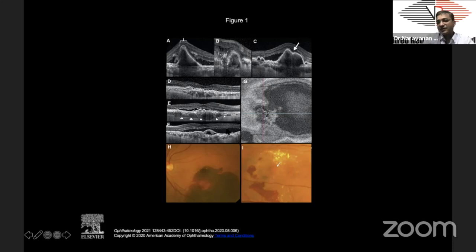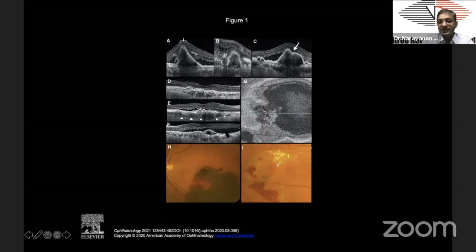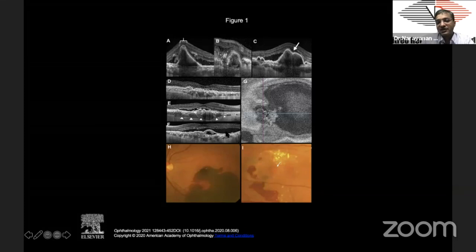In many ARMD lesions, you'll have intraretinal fluid and subretinal fluid in different proportions. But in PCV, what is seen normally is a very high amount of SRF, but a very minimal amount of intraretinal fluid. So that's also an indicator for PCV, but it's not an important criterion. The important criteria are tall peak PED, hyporeflective ring lesion, notched PED or multilobulated PED, and a double layer sign. So these are the four main.